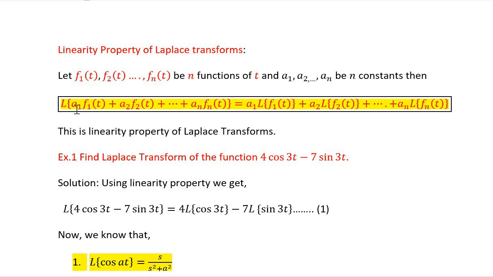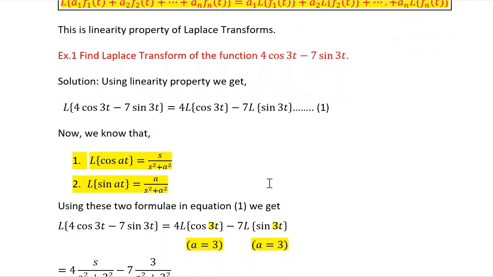So what does this property mean? That the Laplace operator distributes over the functions when they are added or subtracted. Laplace transform is distributive over addition and subtraction. It is not distributive over product or division. Had it been f1 into f2 up to fn, we could not have distributed. Laplace transform is distributive over addition and subtraction only. Now let us go for an example.